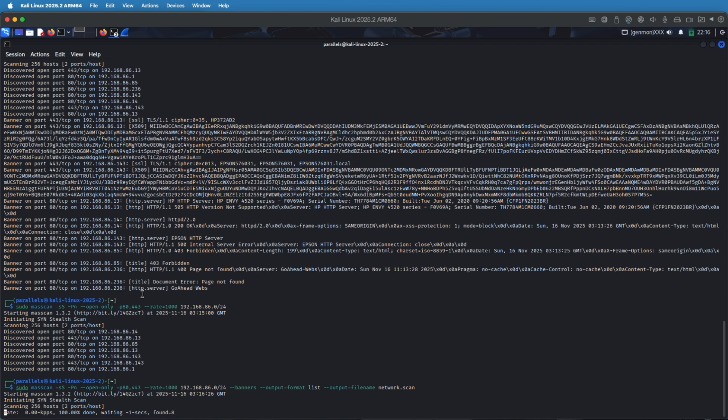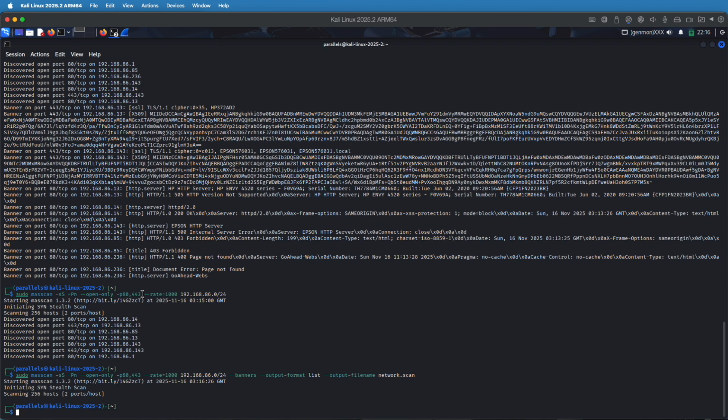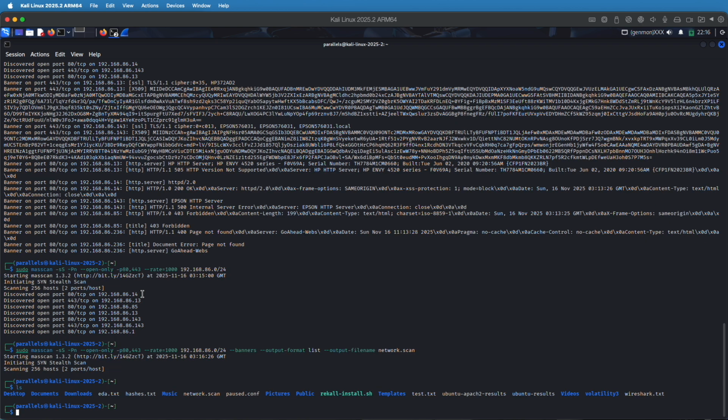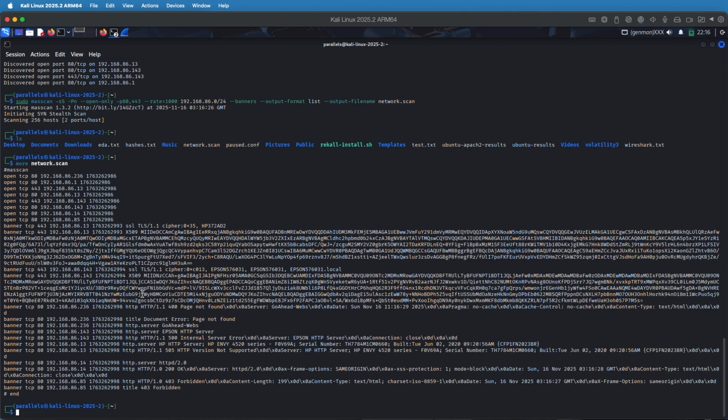So it's found 8, and it has written the results to the file. If we do ls, network.scan, more network.scan, there's our results in a file. Nice and easy, so we can take that out and use it in our pen test.